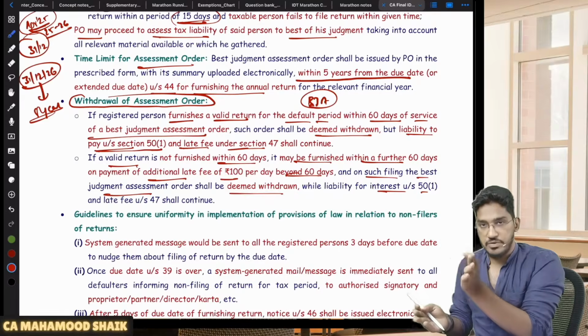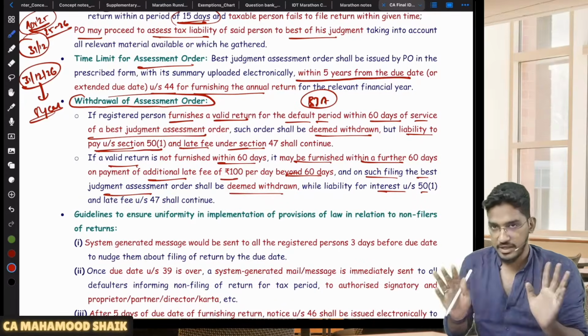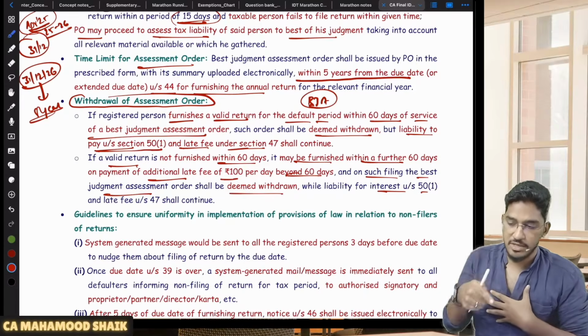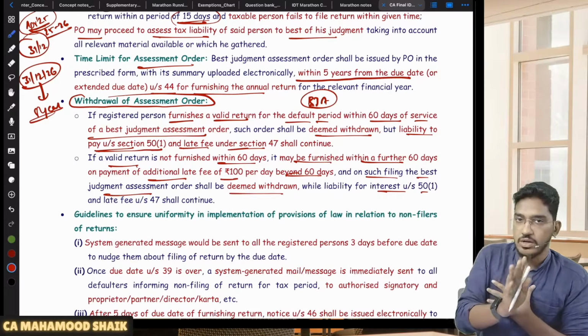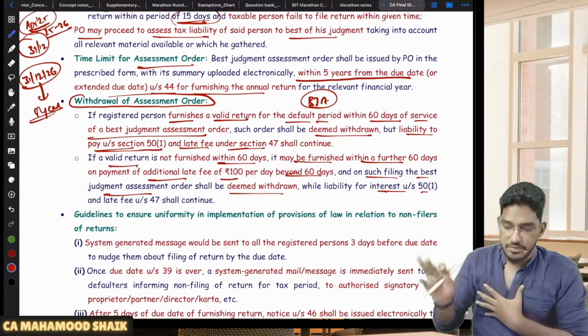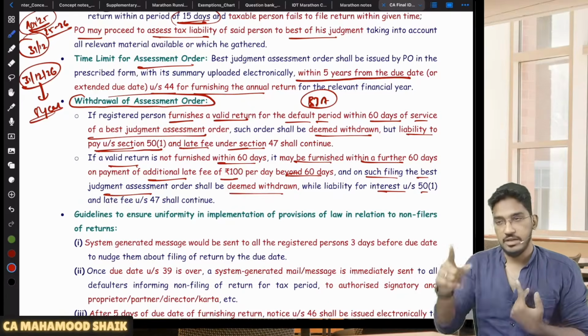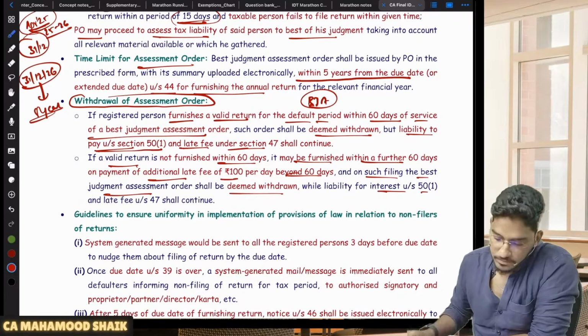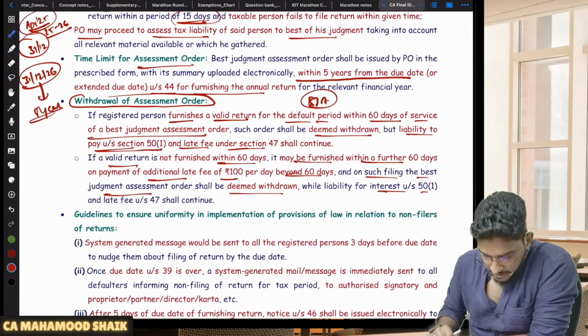First 60 days, usual late fee. Next 60 days, additional late fee of 100 rupees per day. Okay, fine, till that time we will accept, we'll drop our best judgment assessment order and consider your returns. But if within 120 days you are not taking any action, then even if you file the returns after that, we will not consider them. Whatever liability we have determined will be final. That only you are liable to pay. Okay, right. So this is regarding best judgment assessment.